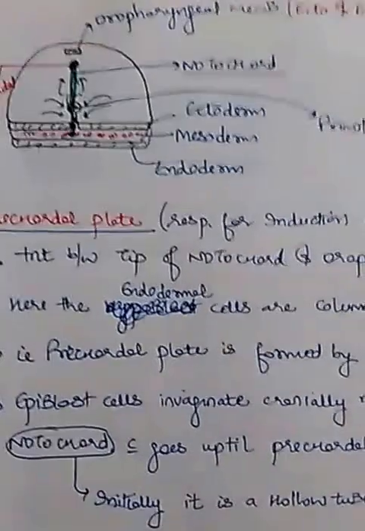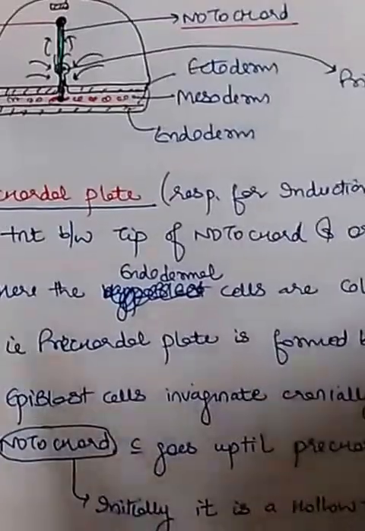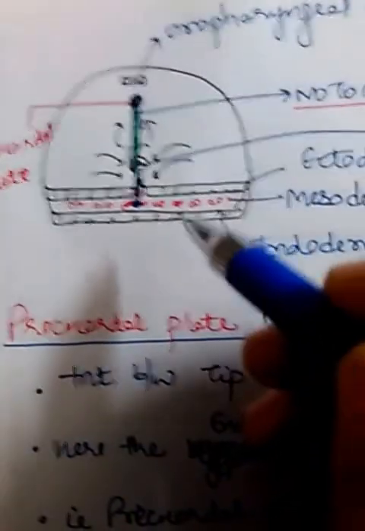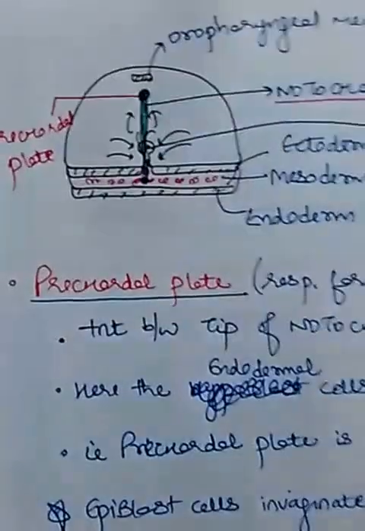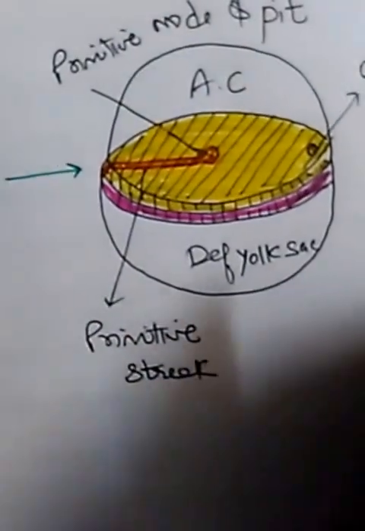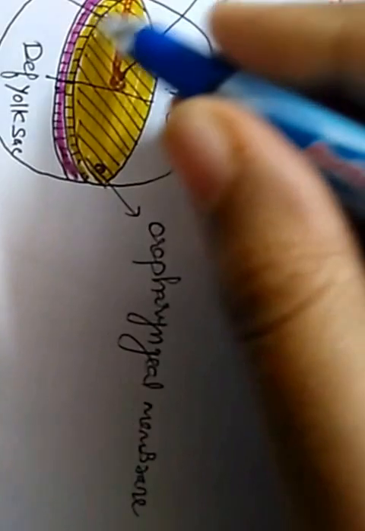Okay, now we will again revise what the precaudal plate is and what it is not, and how the notochord is formed. As you can see, I have cut this structure into three parts, just like we had read about. I have cut it like this, and now I am looking at this part from here. Okay, this structure.